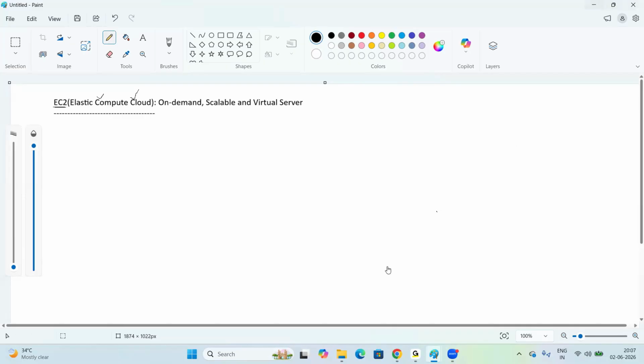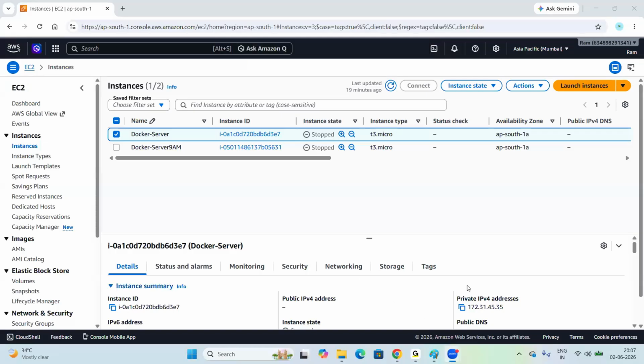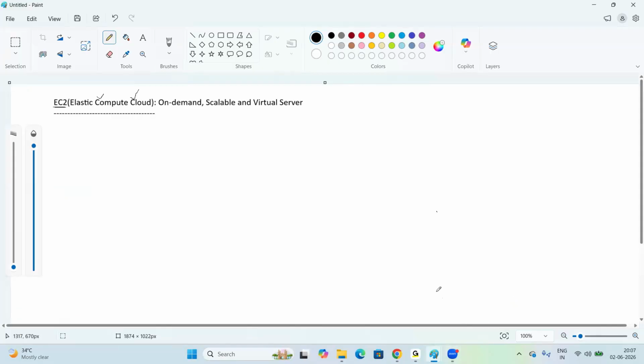C is twice, that's indicating. Ram says C is coming twice, that's the reason it's coming as C2. Yeah, exactly. So here we have 2, right? EC2 means two times C, compute cloud. Elastic Cloud Compute or Elastic Compute Cloud, both are the same. Okay.